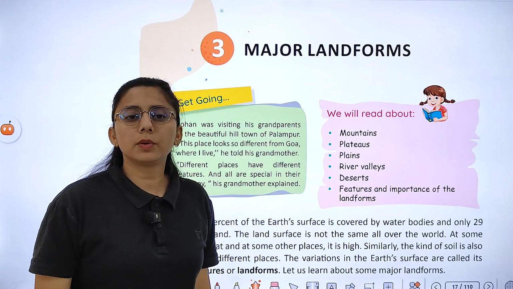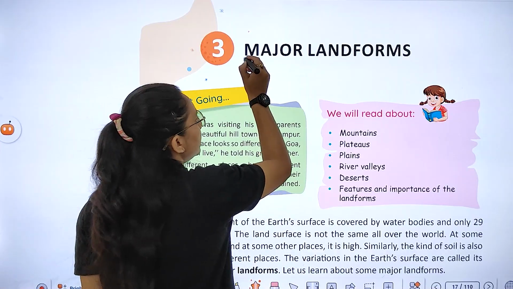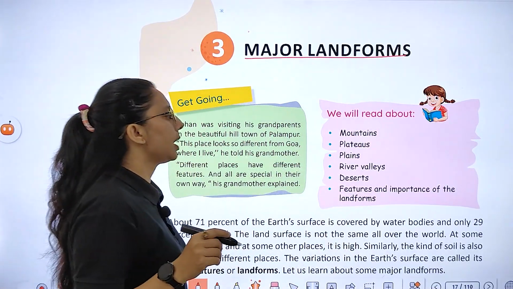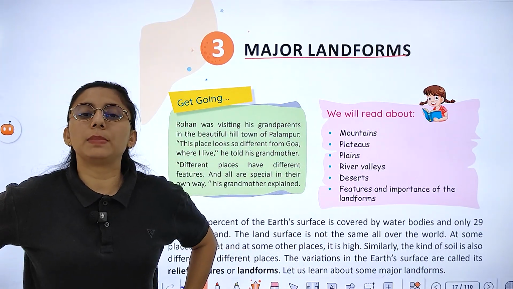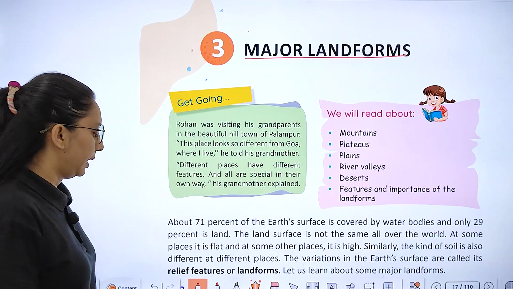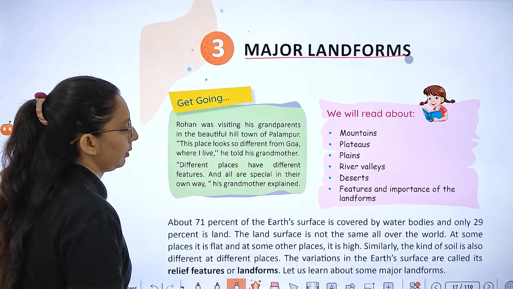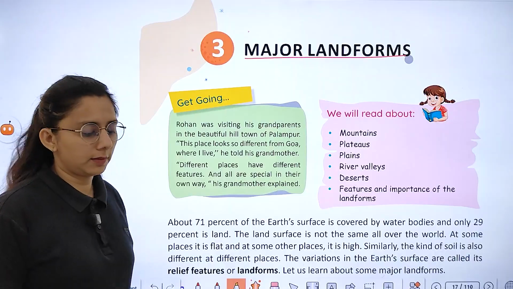Hello children, today we are going to start with chapter 3, that is major landforms. In this chapter we'll study about mountains, plateau, plains, river valley, desert and features and importance of landform.